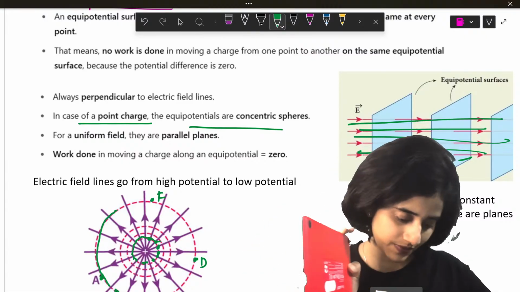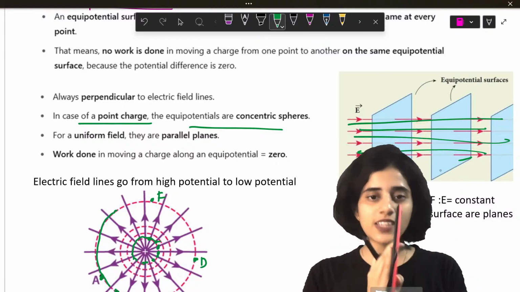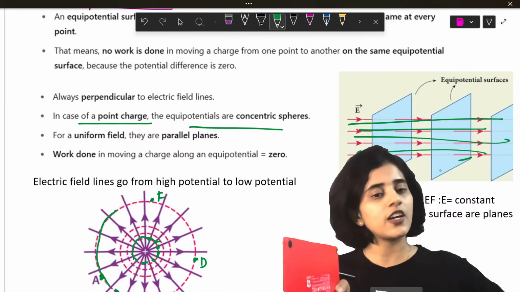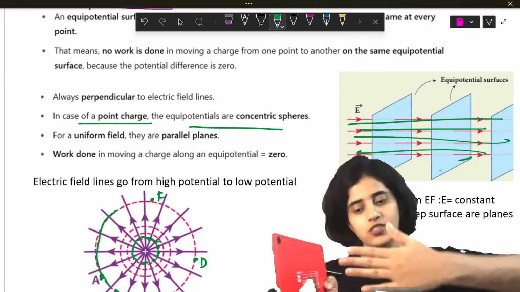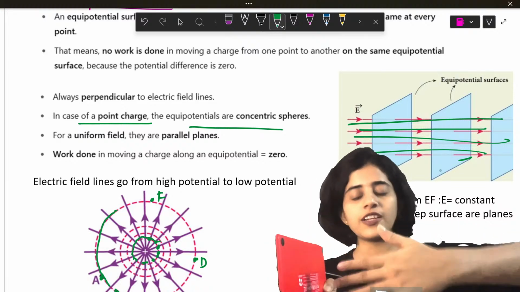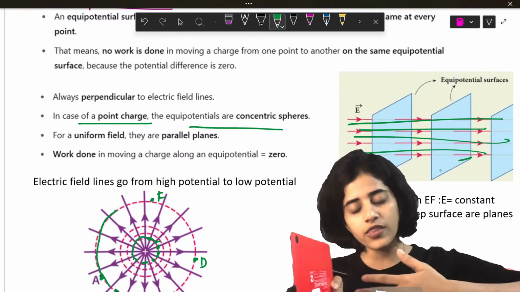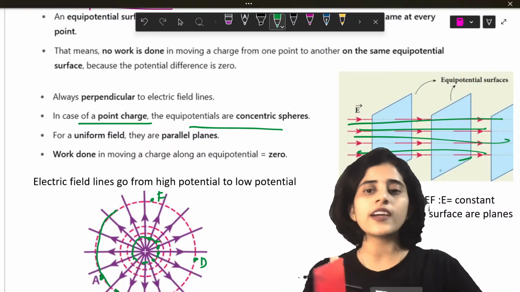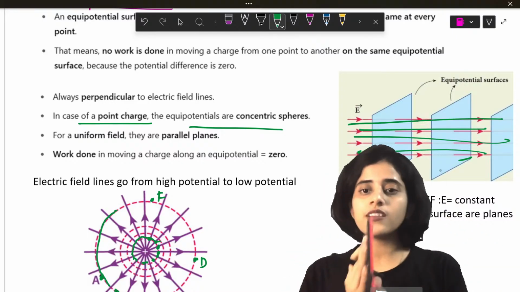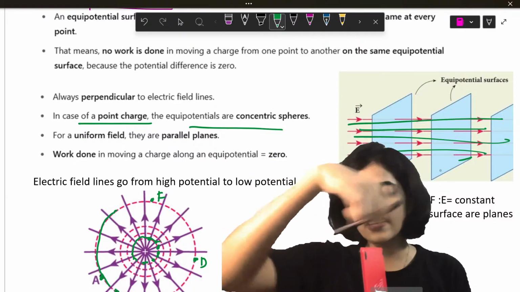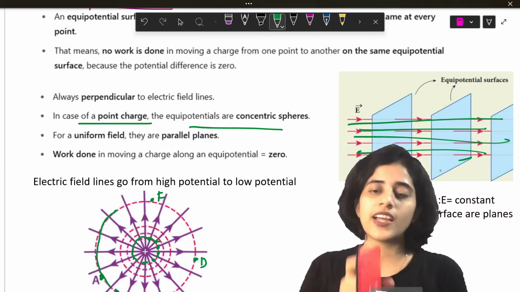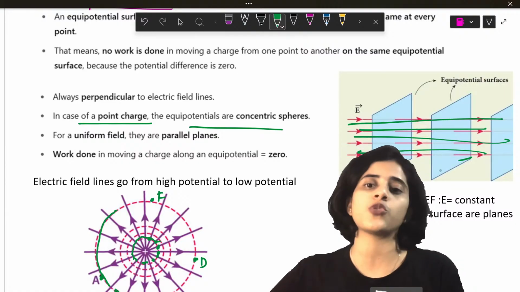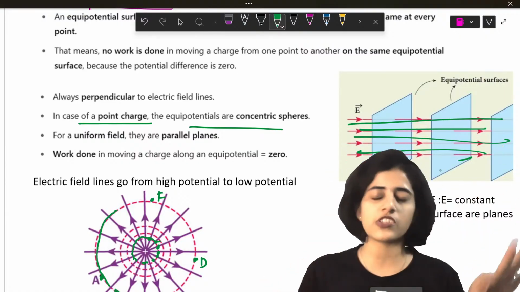If this is my equipotential surface, you have 10 field lines coming. I don't have 10 hands. I need a surface such that wherever I have the same potential on all the 10 field lines, I need a surface there. So I can't put a sphere. So I put a parallel plate. The lines crossing the plate will all have the same voltage. That is where the surface will be. The next point where all the lines are going to be the same, that is where the next surface is going to be. So for point charge, equipotential surfaces are always spheres.